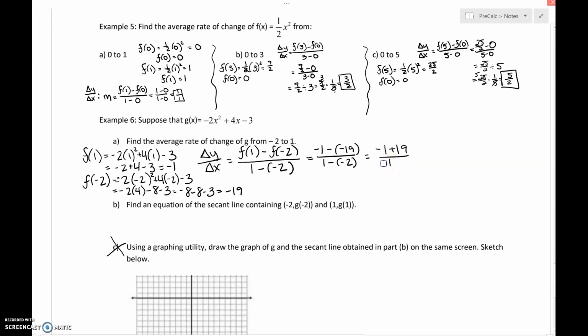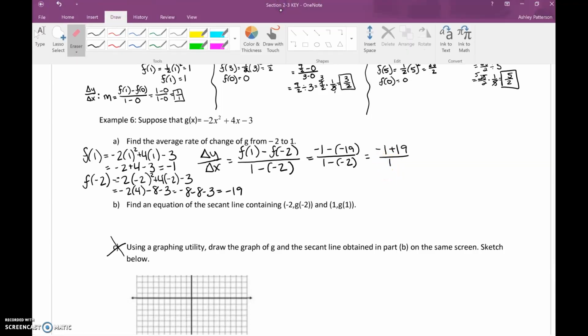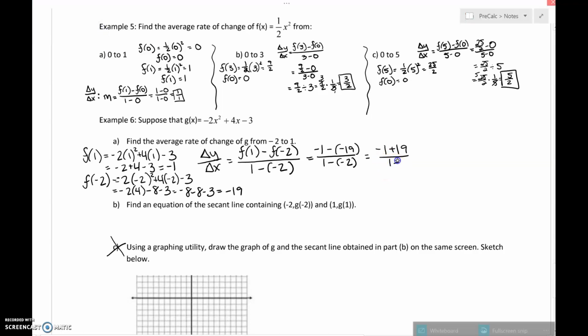Take your time. I'm obviously going too fast because I made a mistake. Okay, so 1 plus 2. All right, so then we get 18 over 3. Can we reduce? Yes. So this becomes 6 over 1. Okay, so that's our average rate of change. We did this 3 times before in example number 5.